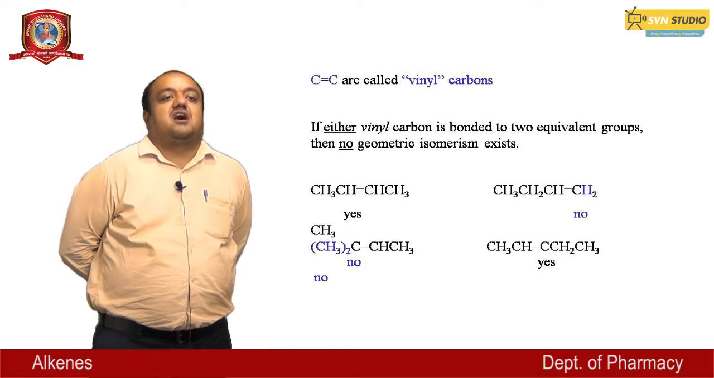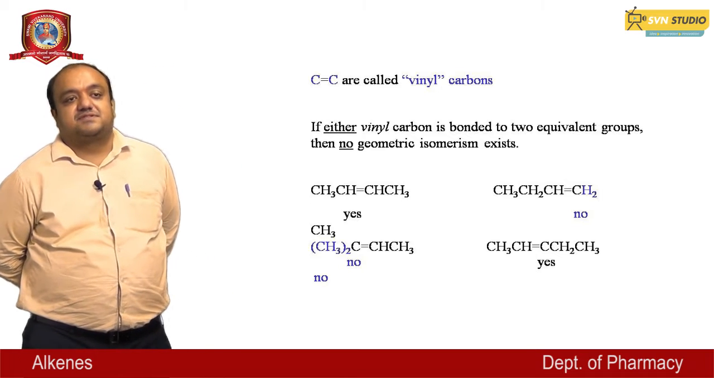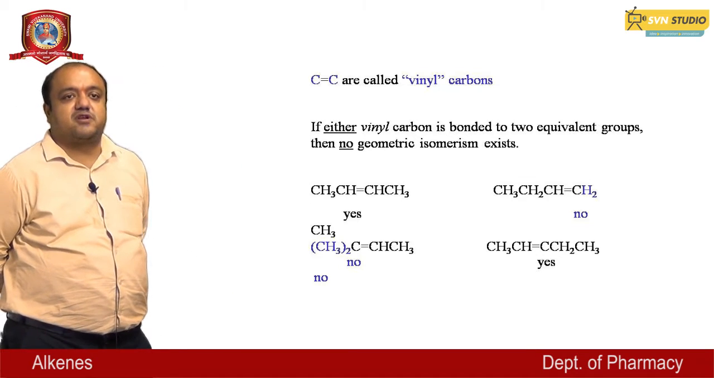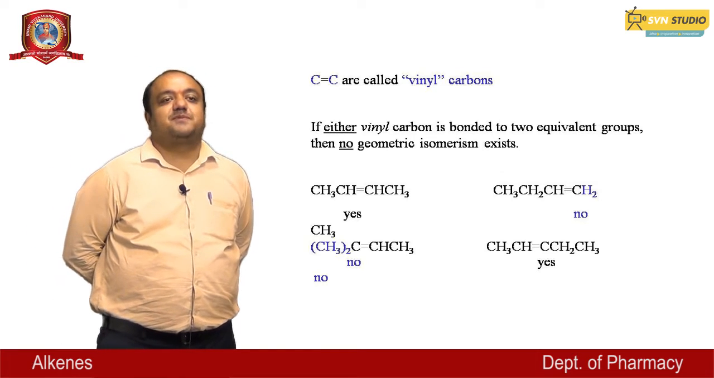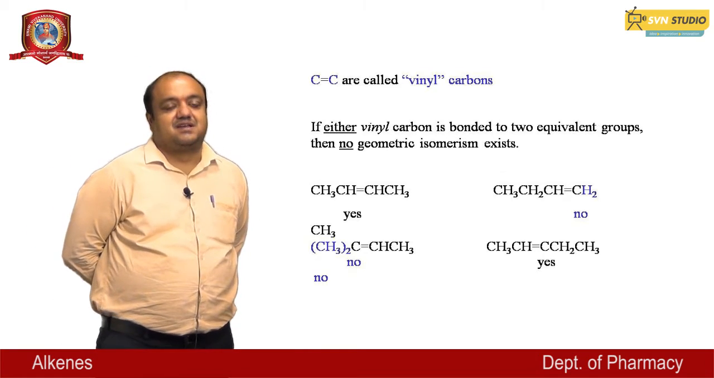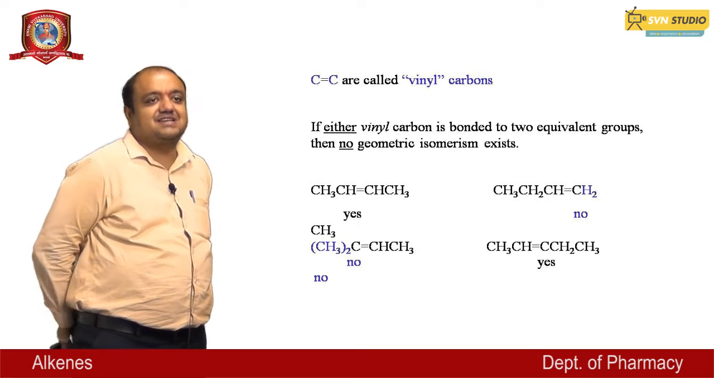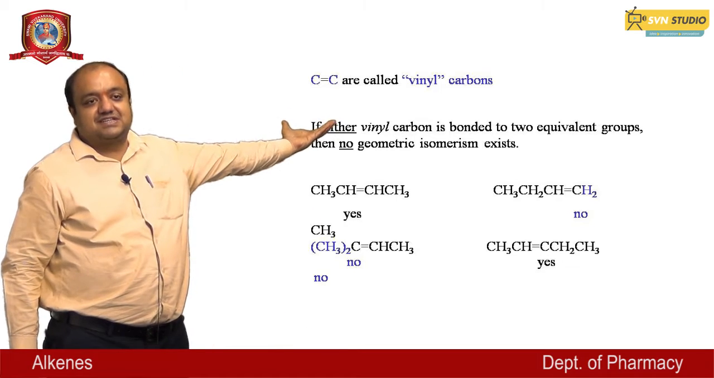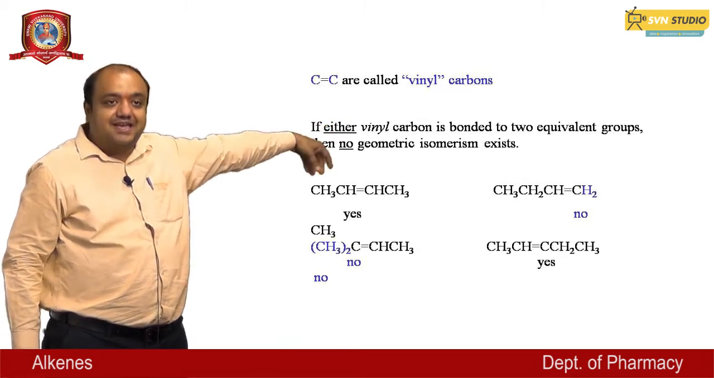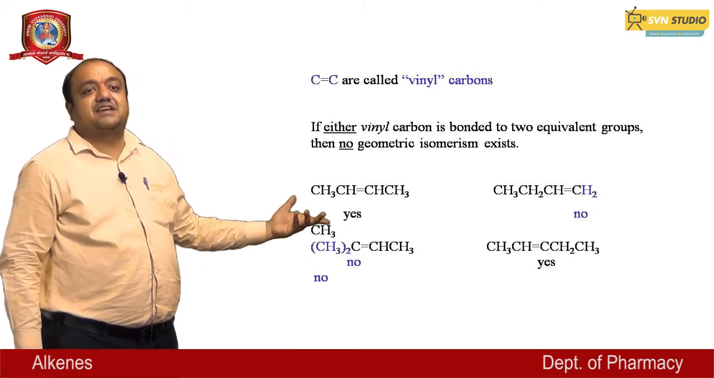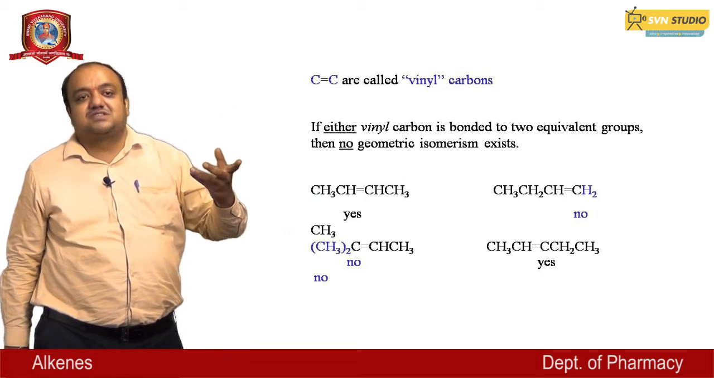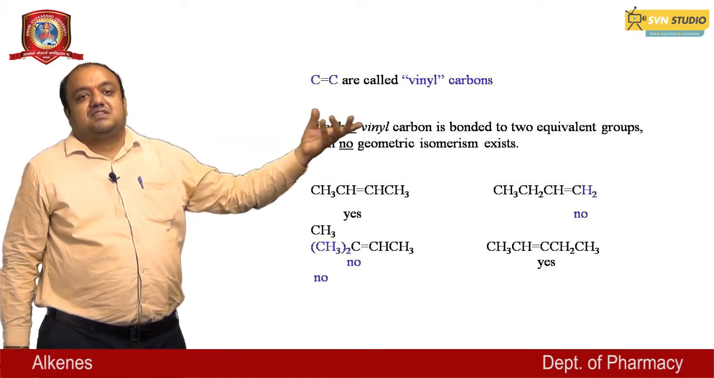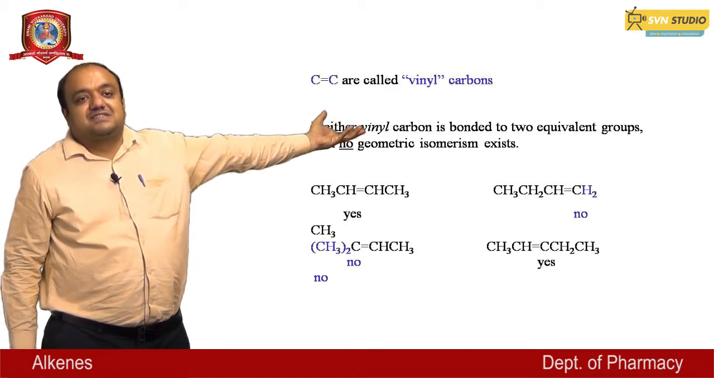Carbon atoms of the carbon-carbon double bond are called vinyl carbon atoms. If either vinyl carbon is bonded to two equivalent groups, then no geometric isomer exists. For example, for the structure CH3CH=CHCH3, geometric isomers are possible, yes. For the second structure, CH3CH2CH=CH2, this is not possible because the carbon valence is not sufficient.